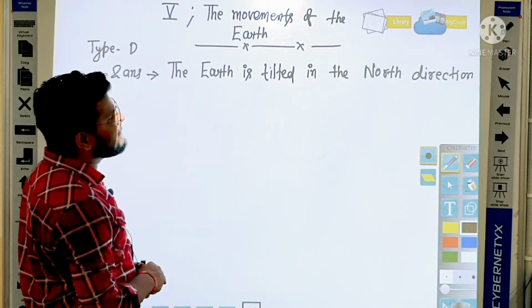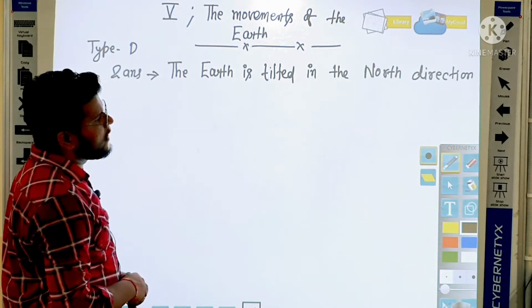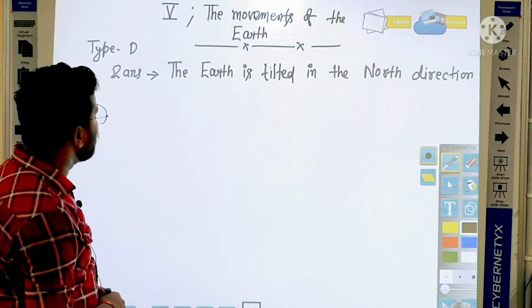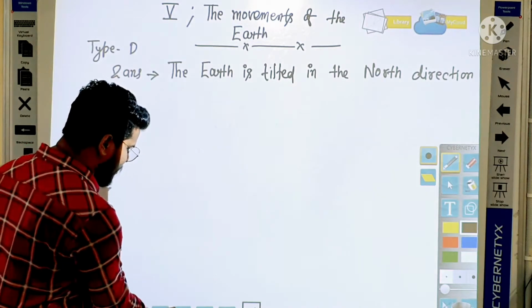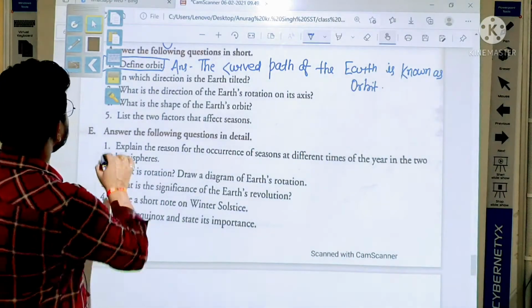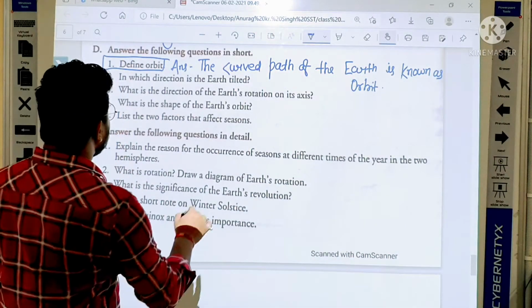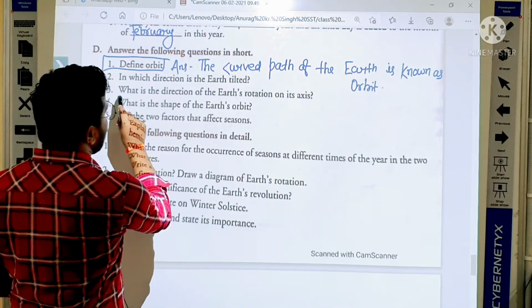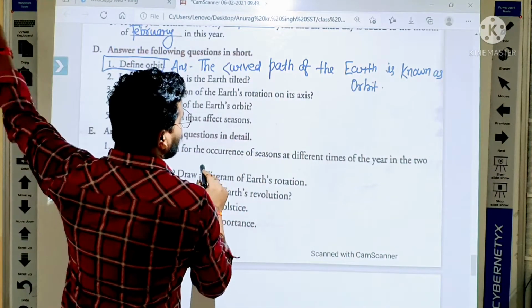So please everybody take a screenshot and write it. Yes. Now let us come on the next question. The next question is, what is the direction of Earth's rotation on its axis?